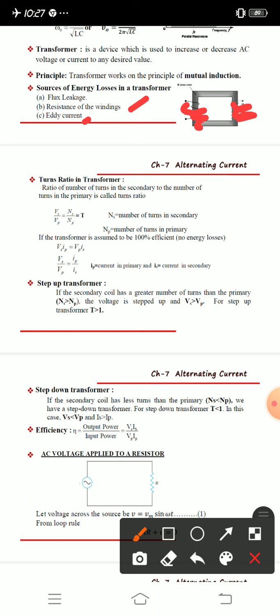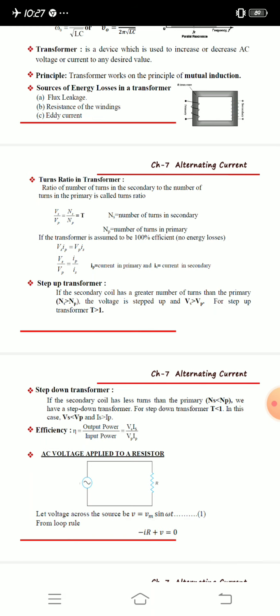Now one more important definition related to the transformer is the turns ratio. What is the turns ratio? The ratio of the number of turns in the secondary to the number of turns in the primary is called the turns ratio. T is equal to Ns divided by Np.